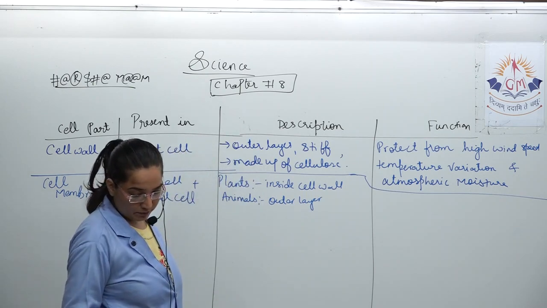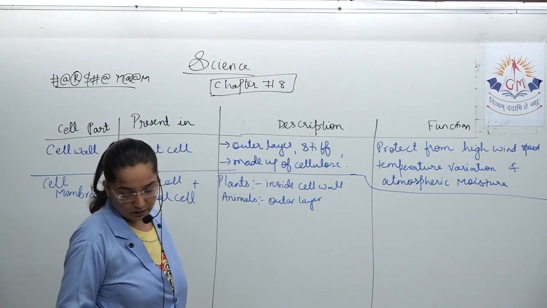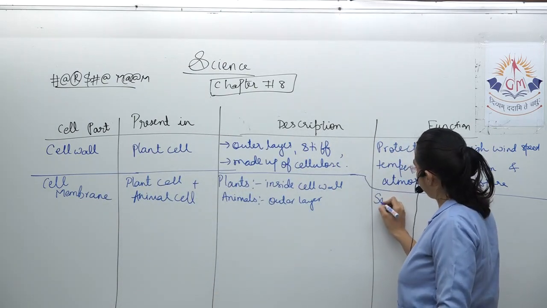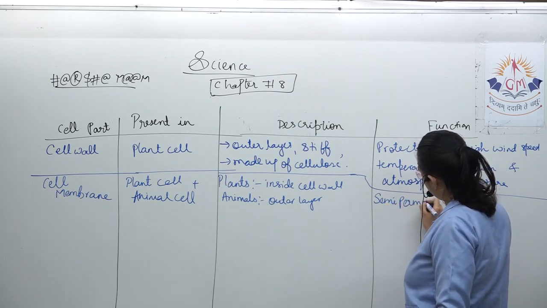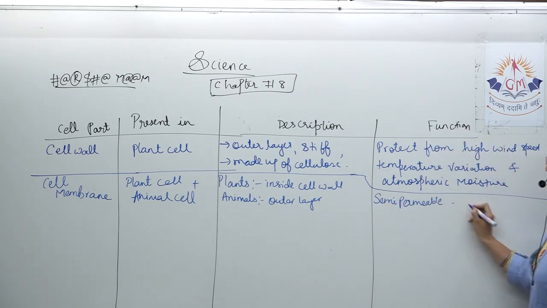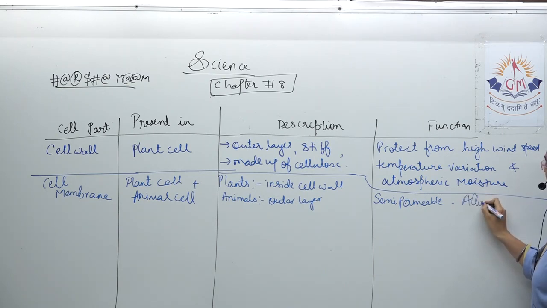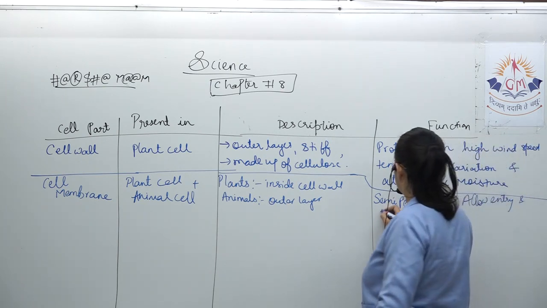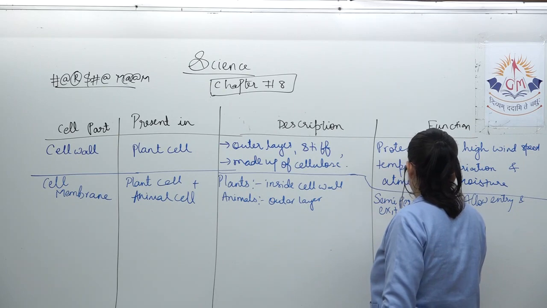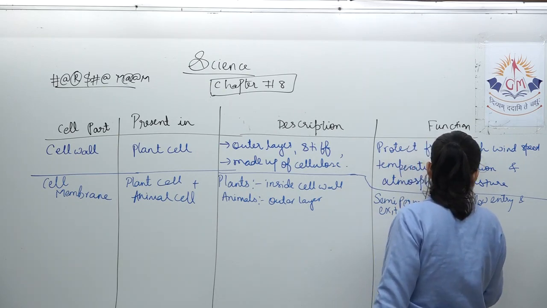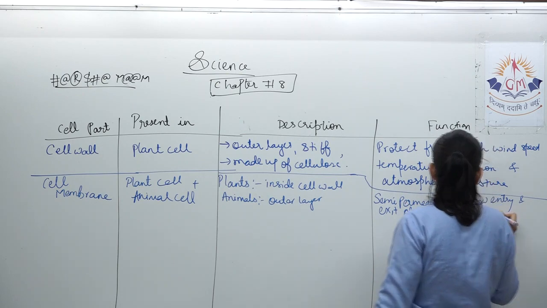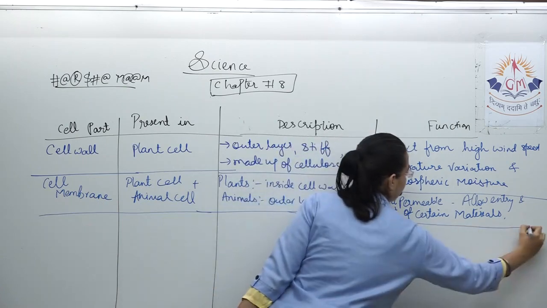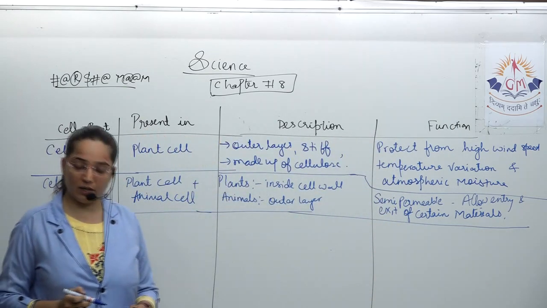And one of the very important parts about it is it is a semi-permeable membrane. That means it allows entry and exit of only certain materials. Not all the materials will be allowed to move here and there in the cell membrane. Only certain materials entry and exit will be allowed.